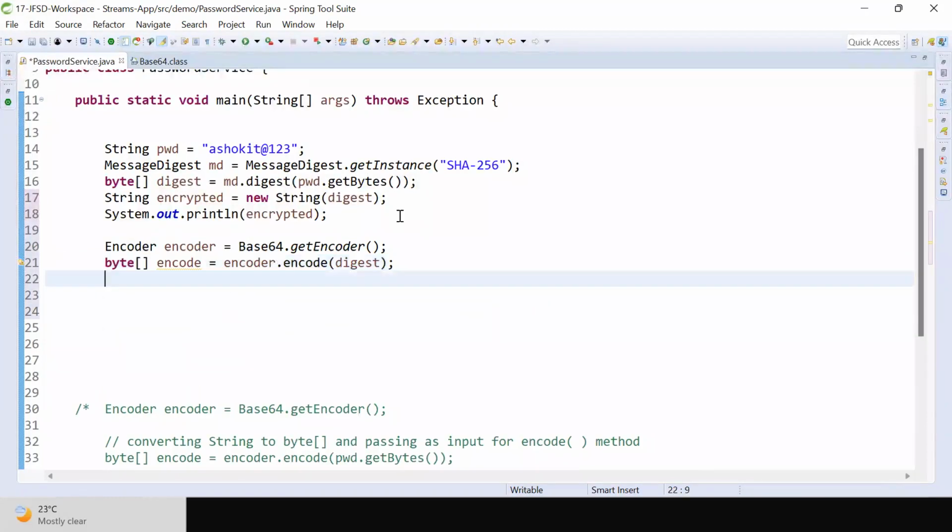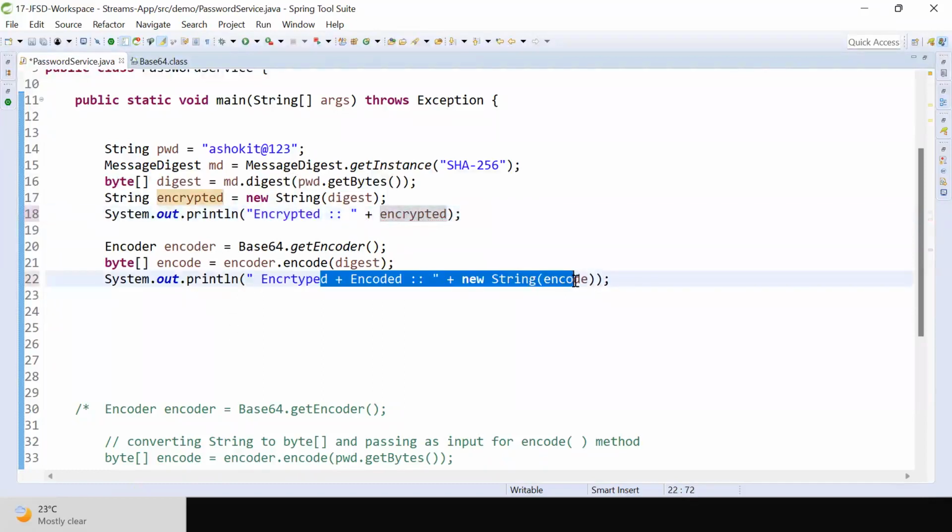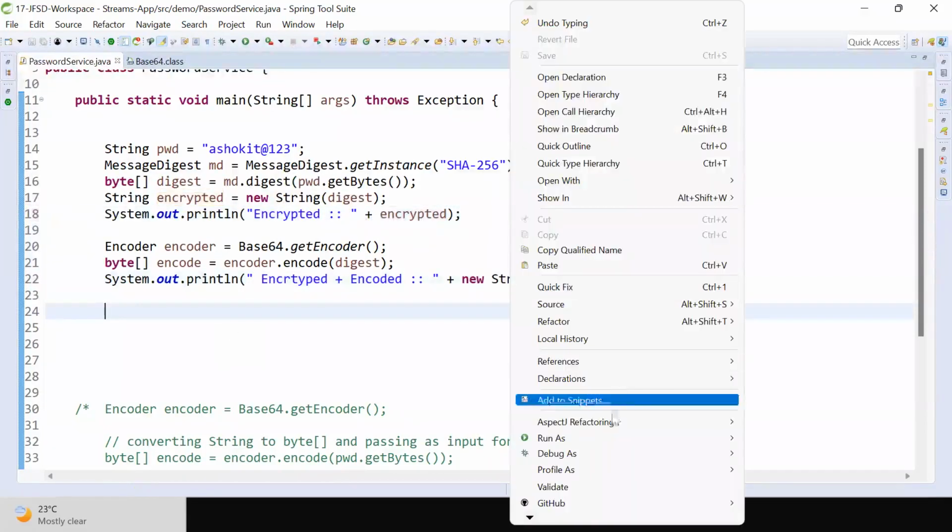Okay, now here I want to print it: System.out.println encrypted plus encoded, new String of encode. Okay, here this is only the encrypted password. There it is the encrypted plus encoded password. You can see the difference now.